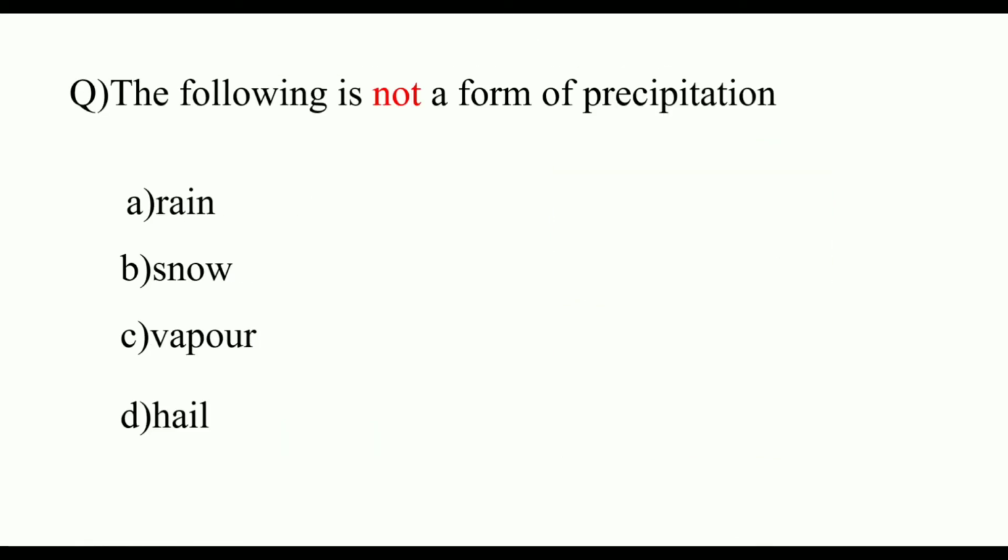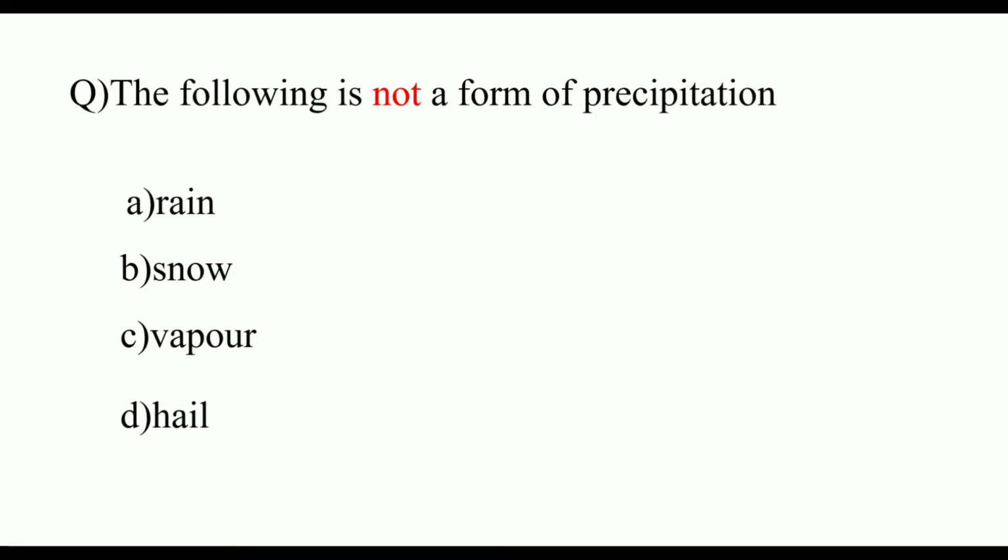Next question: the following is not a form of precipitation: A. Rain, B. Snow, C. Vapor, D. Hail. Rain is a form of precipitation. Snow falls as ice crystals. Hail also falls in the form of ice crystals.